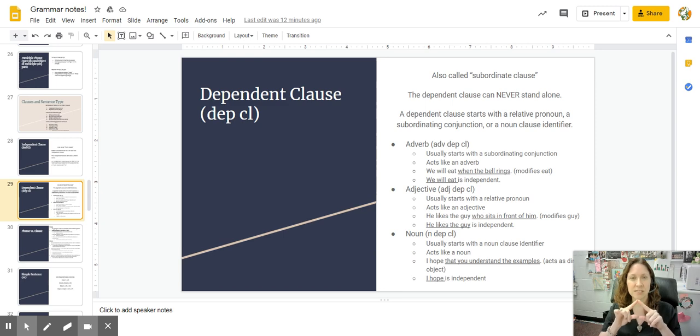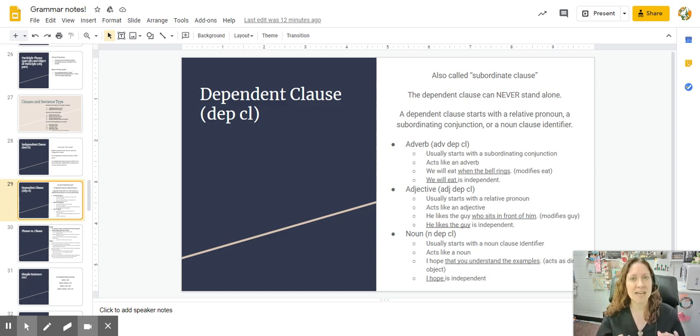Now, a dependent clause typically starts with what I call a needy word. And I put needy words into triangles. A word like when. If I said to you by itself, when the bell rings, you're going to want to know what comes next. When the bell rings, we leave class. When the bell rings, it's time for lunch. When the bell rings, the school day is over. When the bell rings leads itself into another idea.